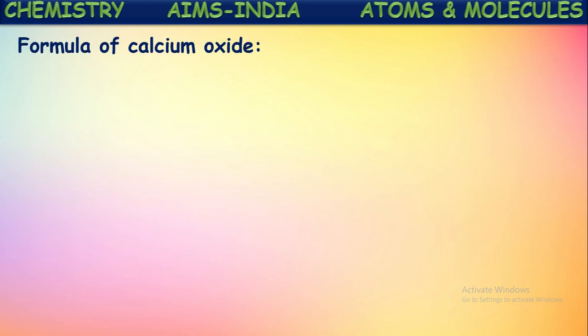See, writing the molecular formula of calcium oxide. So first what we have to write? First calcium symbol followed by oxygen symbol. Then their valencies. Valency of calcium is 2, and even for oxygen also valency is 2. Both are written. Next, the highest common factor from those two valencies should be eliminated, or simply to say, divide the valencies with the highest common factor.